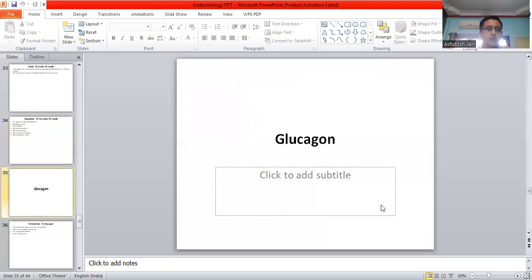Now, the second hormone which we are going to study, it is the glucagon. As we have already studied earlier, insulin is the only hormone which brings the blood glucose level to normal. So glucagon is the hormone which is having the action just opposite to insulin. That means it increases the blood glucose level.